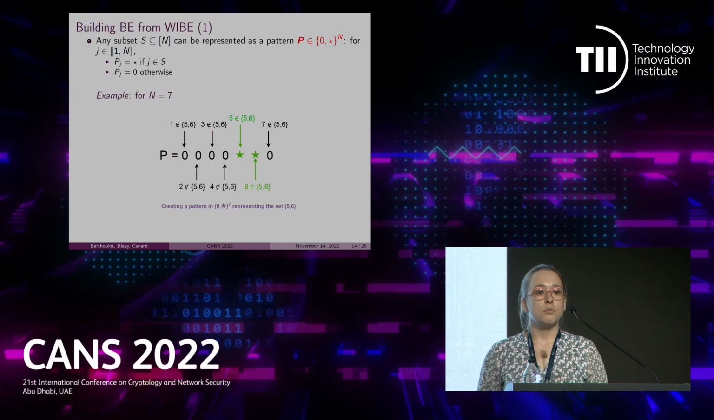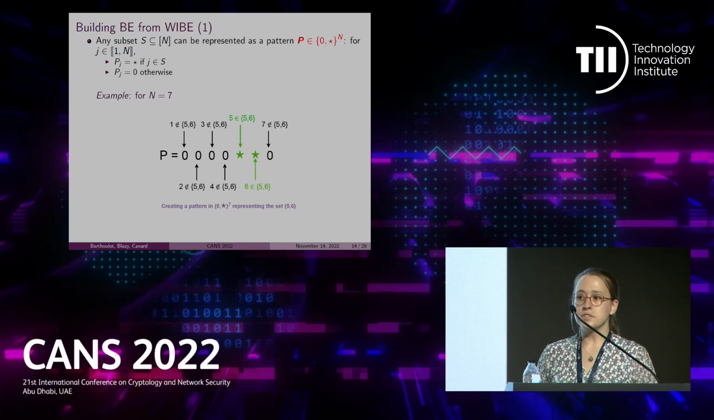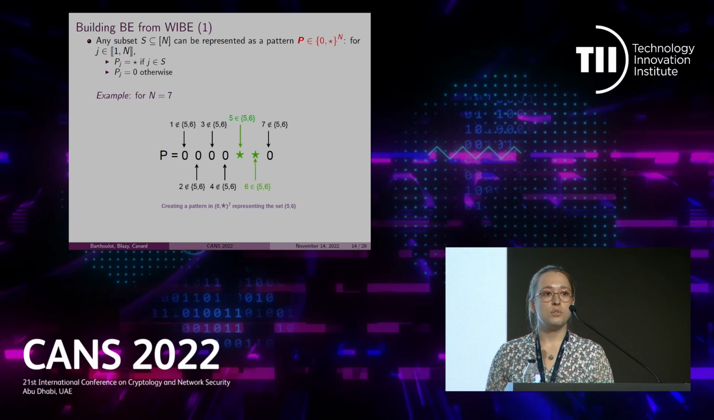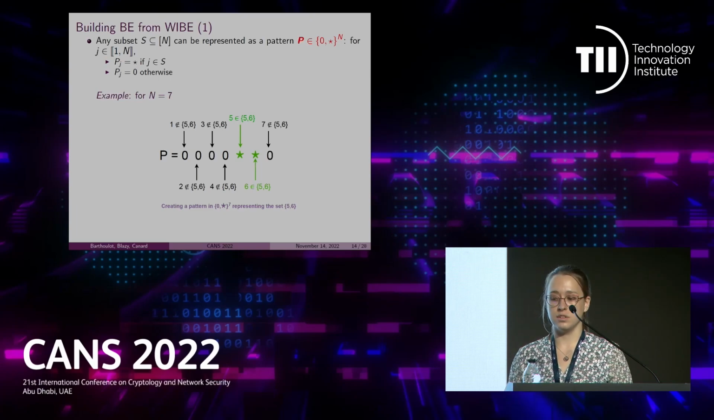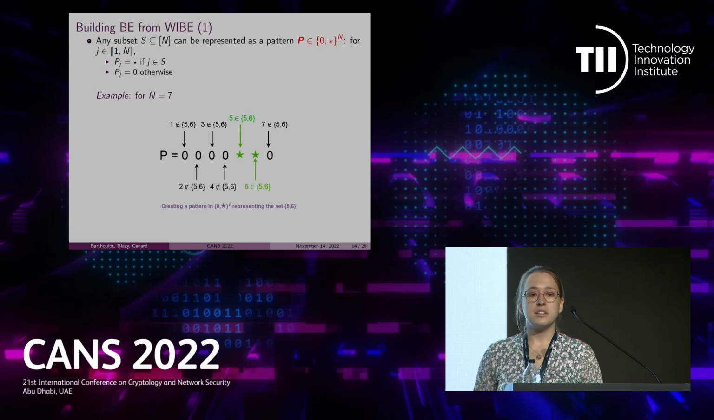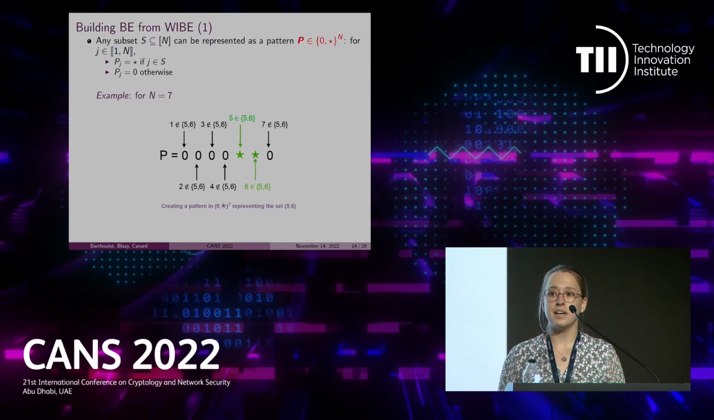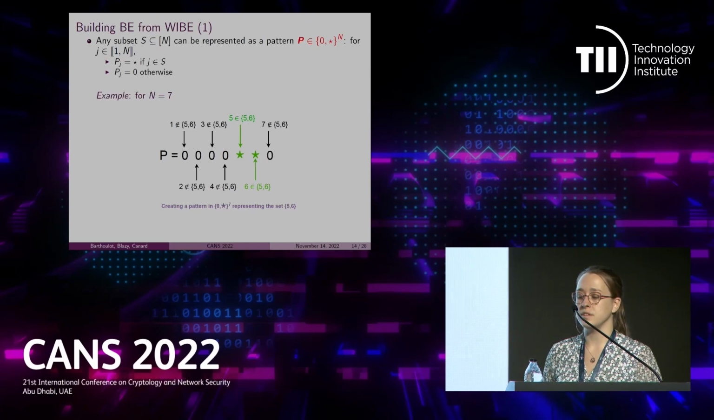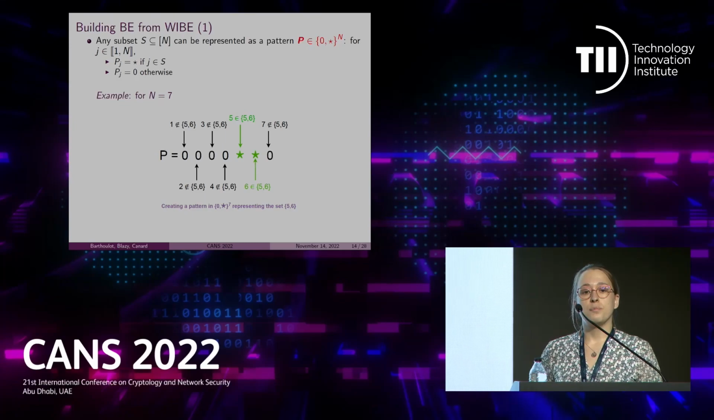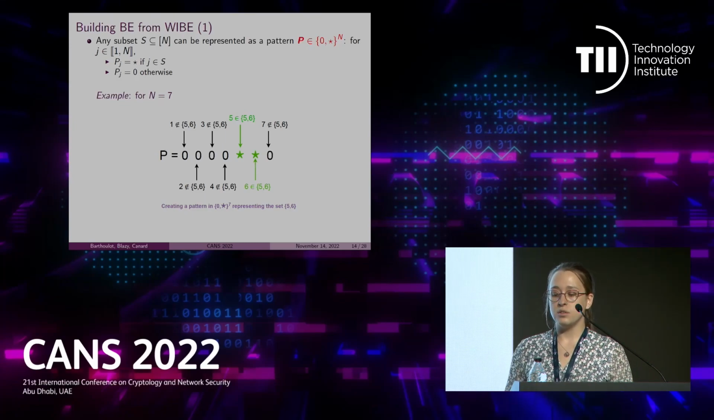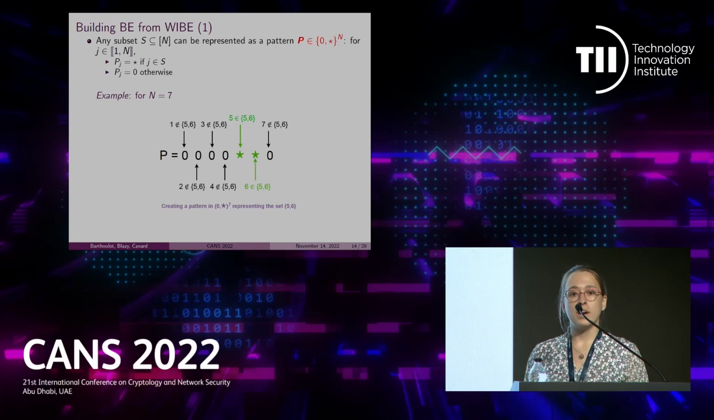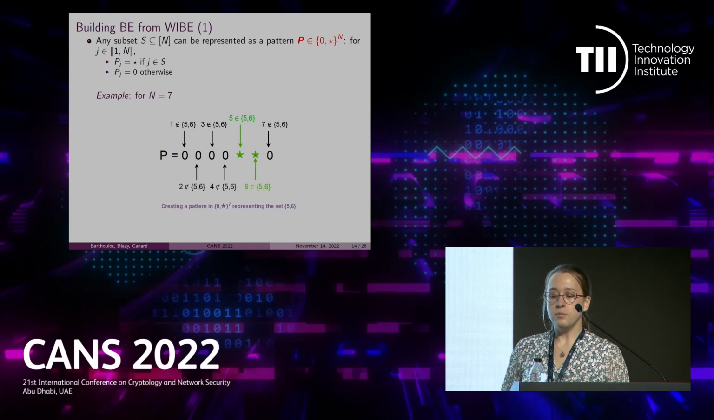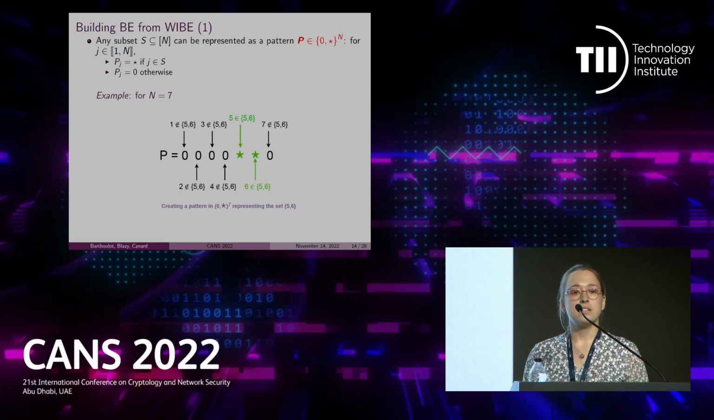So now, how can we build broadcast encryption from WIB? Well, first we noticed that any subset S can be represented with a pattern P that belongs to the set {0,*}^n, such that P will be equal to the wildcard symbol at all positions that belong to the set S, and will be equal to 0 at all other positions. Let's see it on an example. We take n equals to 7. So you can see that pattern P is equal to 0, except at the positions 5 and 6, where it is equal to the wildcard symbol. So this pattern here represents the subset {5, 6}.